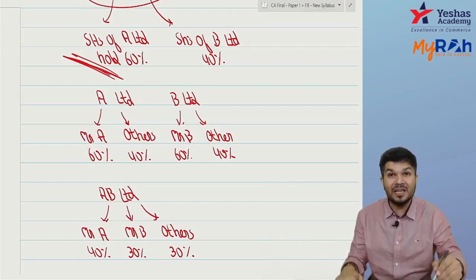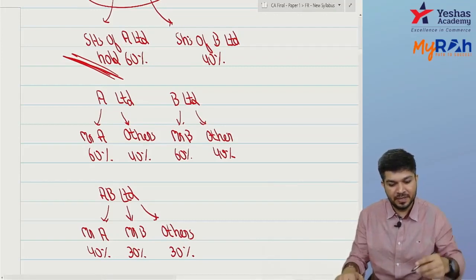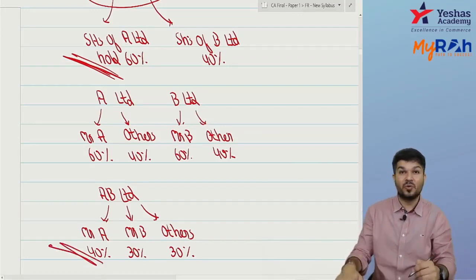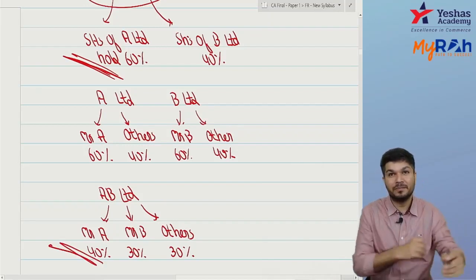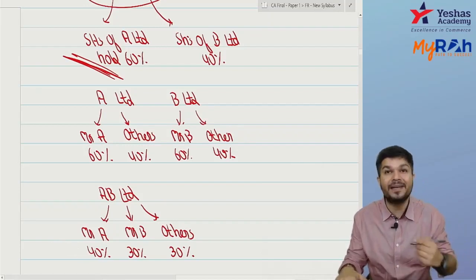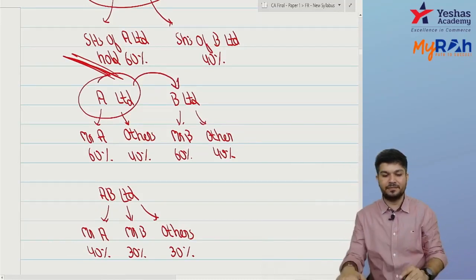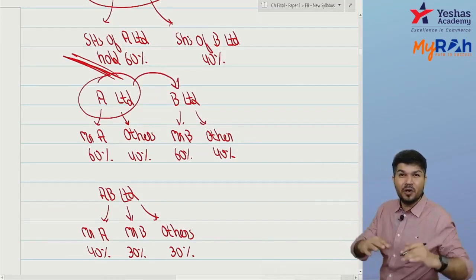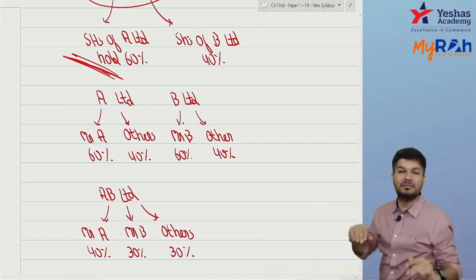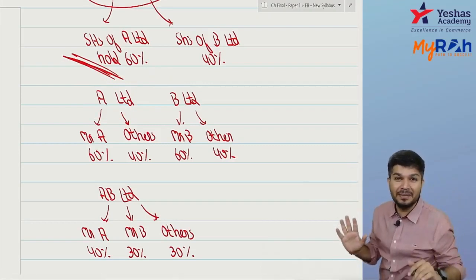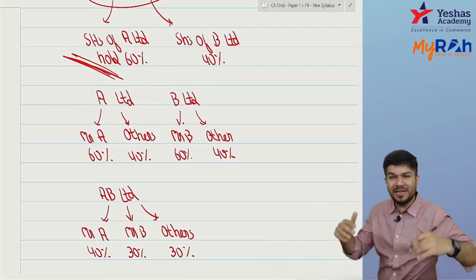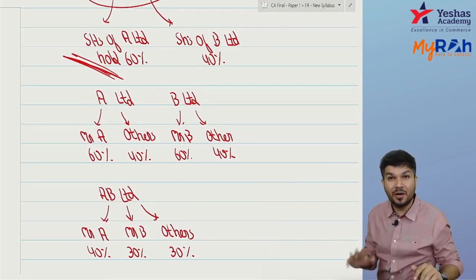But now tell me, who has the largest minority? Mr. A. So accounting will be done as if A Limited took over B Limited. Accounting cannot be like AB taking over A and B, because AB is a kind of new entity only.